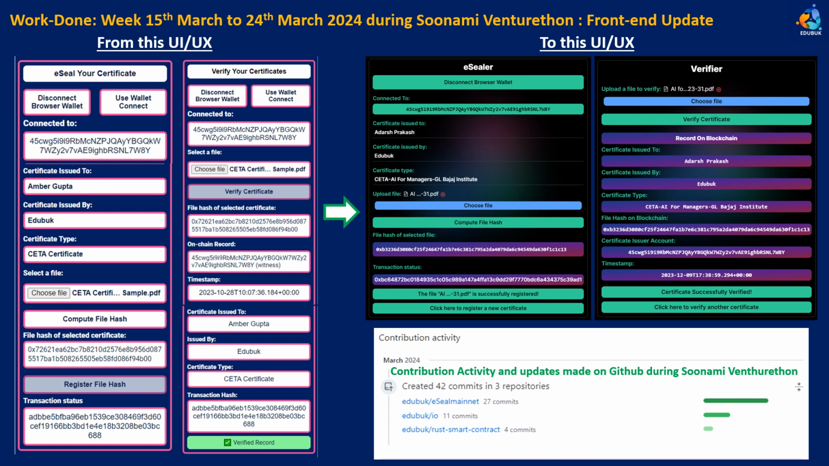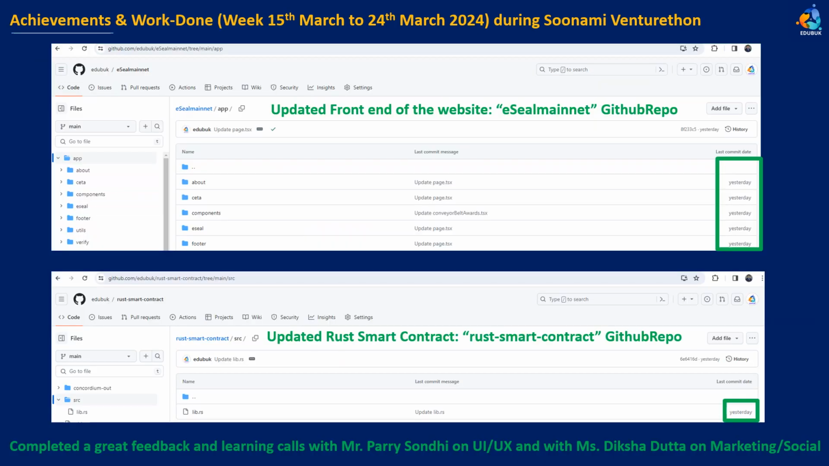And another one that we have done is basically contribution activity, updates that we have made on GitHub during Soonami Venturethon. You can see on the GitHub the commits and everything in March that we did. In fact, 15th March to 24th March, you can check there. We have already submitted the GitHub repo for the eSeal mainnet front end, and for the Rust smart contract also, that is also there in that particular link that we have shared. And it's open source, so anyone can check, no problem.